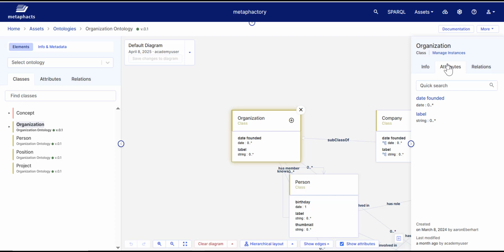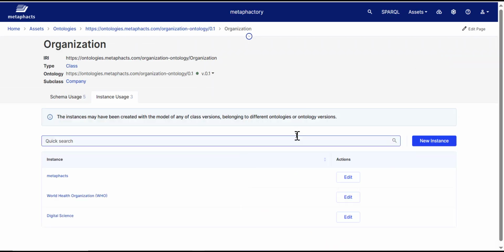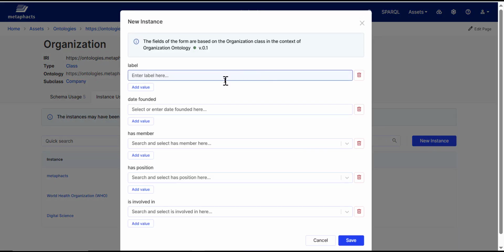This is an out-of-the-box form that can be accessed by clicking on Manage Instances at the top of the right panel of a class. From the Instance Usage tab, it's possible to either edit existing instances that have been created for this class, or add new ones. To create a new instance, we click on the button, New Instance, and fill out the form. So let's do this and add the United Nations as an organization. We'll define a label and click on Save.